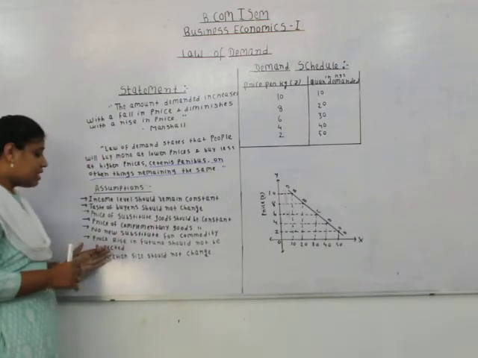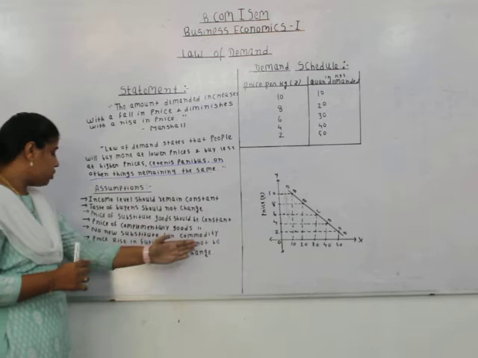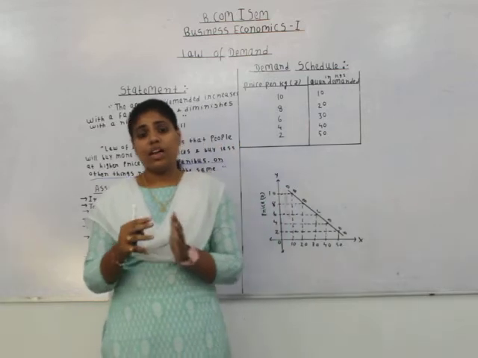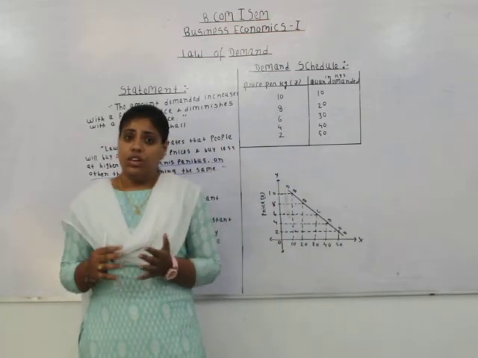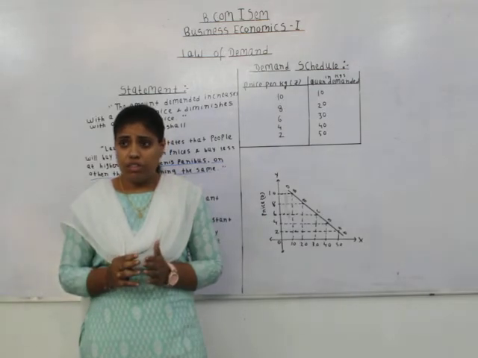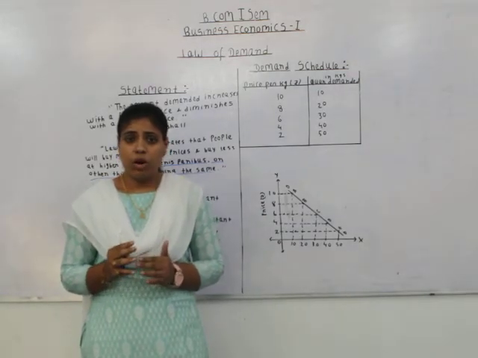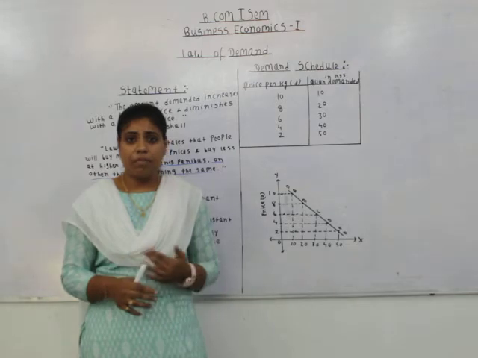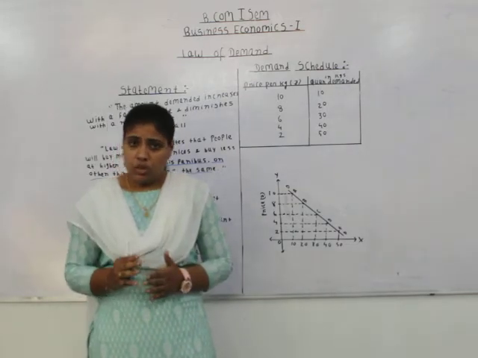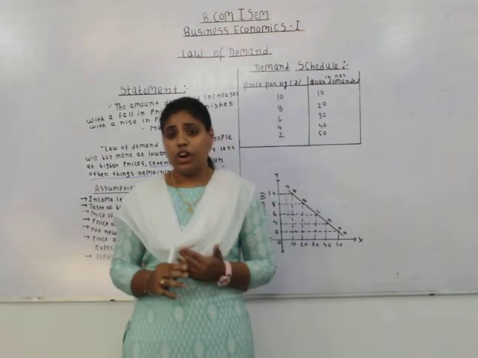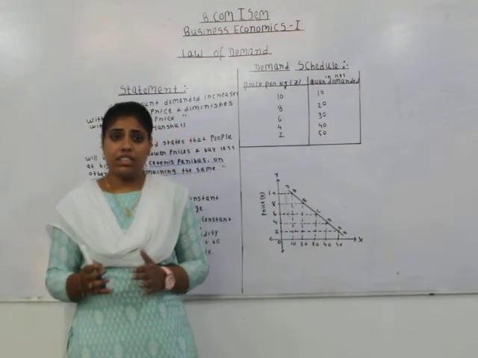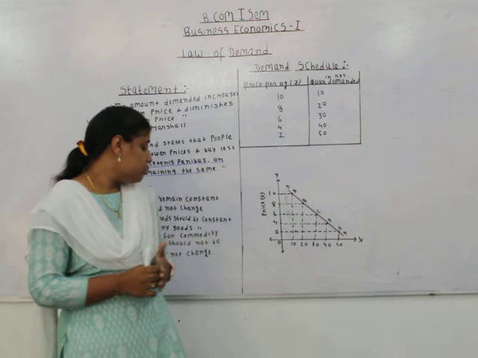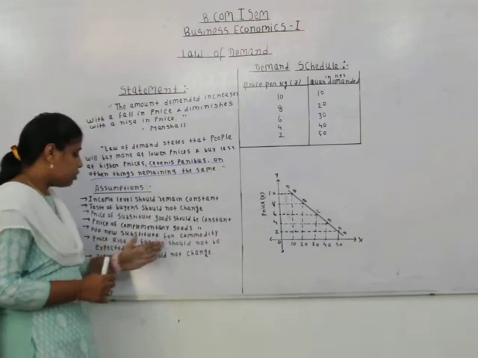The next one is price rise in future. A price rise in future should not be expected. See, if a consumer is expecting a rise in the prices of any commodity in future, what will they do? They will buy a larger amount of the commodity even at the same price. Even though there is no decrease in price, they will buy more. So there should not be an expectation about changes in price in future, otherwise the law of demand will not become operational. Therefore, the law of demand is based on the assumption that no price rise in future is expected.